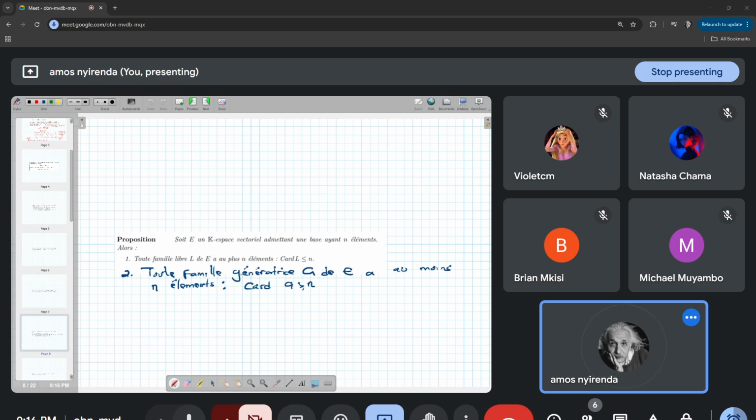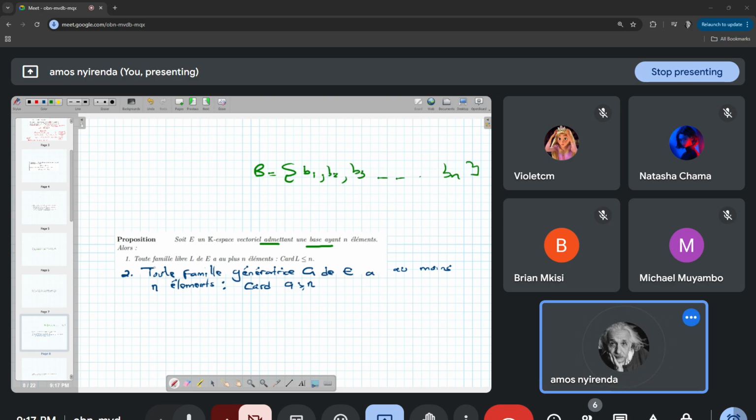So let's read this proposition. Soit E un espace vectoriel, admettons une base ayant n éléments. So we have an espace vectoriel E, and une base that has n elements. So this is B. It has n elements. So let's say B1, B2, B3 up to Bn.